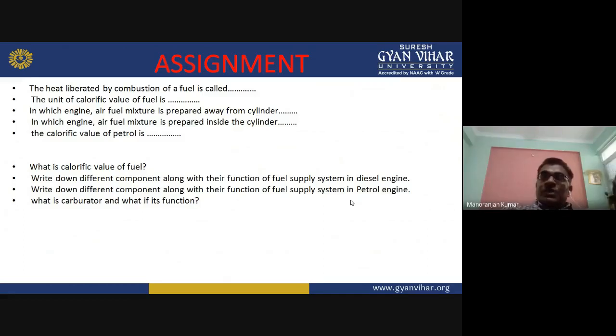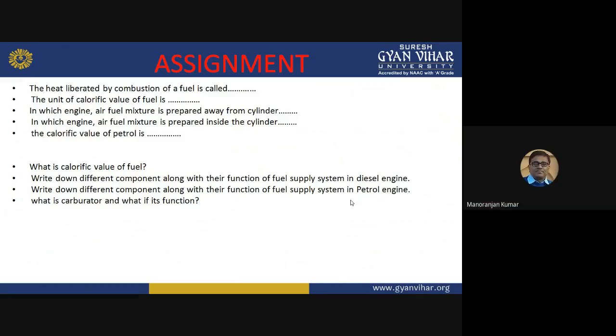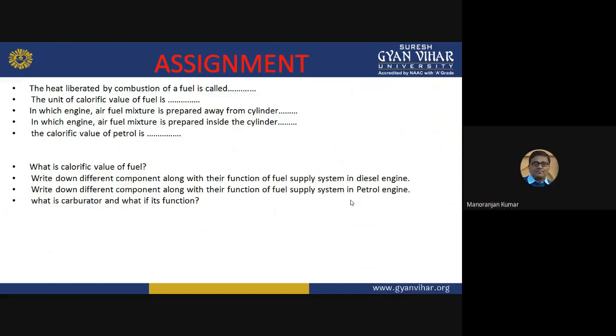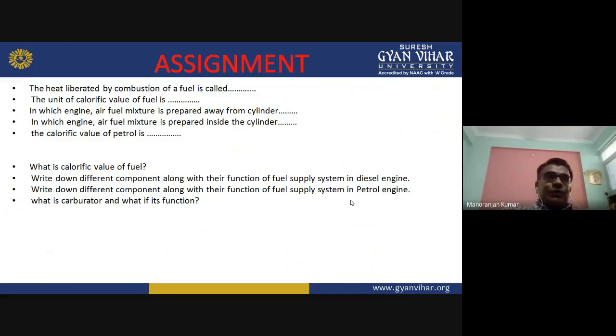The other function of carburetor is to atomize this mixture. From the carburetor this mixture will go into the engine cylinder for combustion, and combustion will start with the help of the spark plug in the petrol engine. So these are the main components and functions of the fuel supply system in petrol engine.